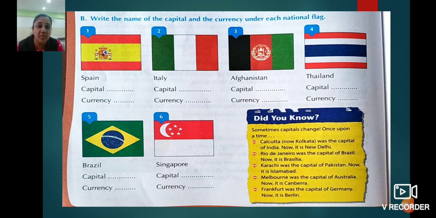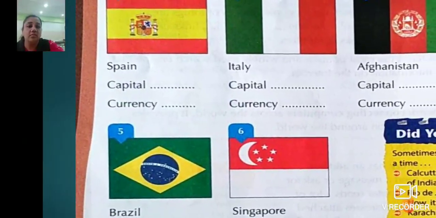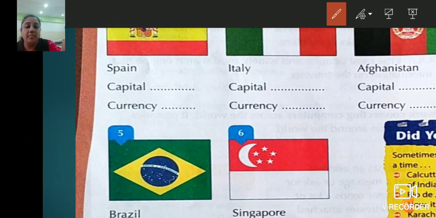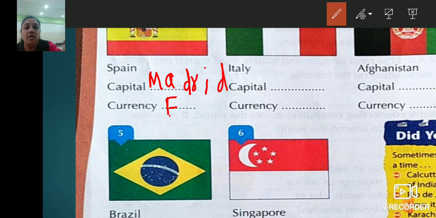So what is the capital city of Spain? It is Madrid. So we'll write down here, Madrid, and its currency is Euro, EURO.